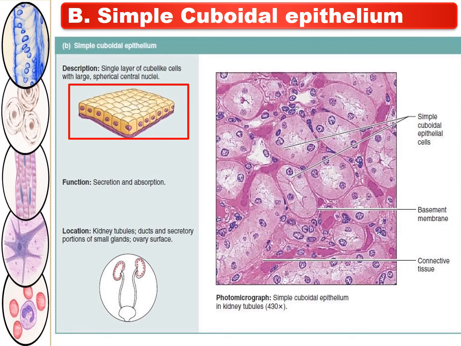Just see the right side of this, there is a photomicrograph of the simple cuboidal epithelium in the kidney tubules. It shows its function in secretion and absorption. And simple cuboidal epithelium is located at kidney tubules, ducts and secretory portions of small glands, including ovary surfaces.